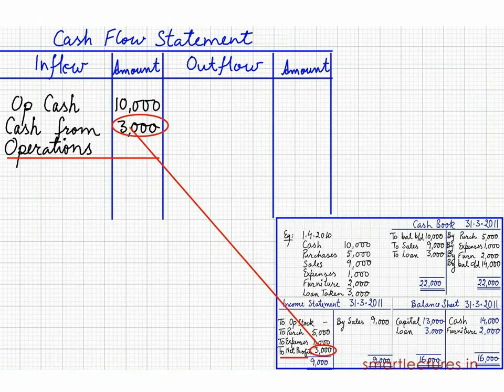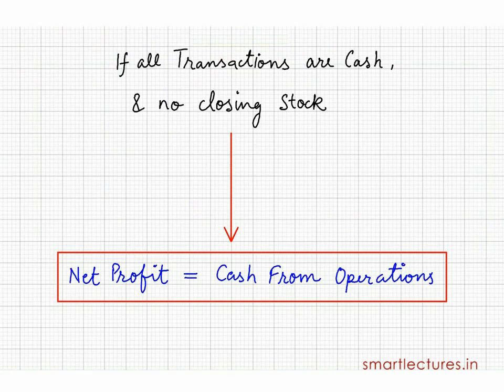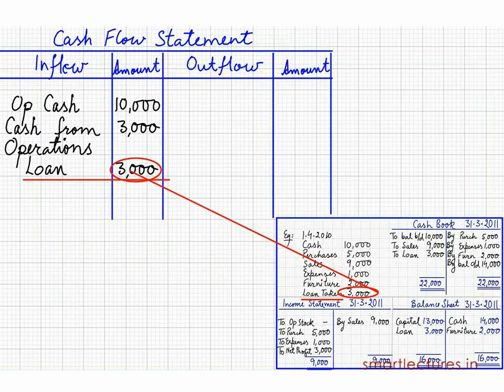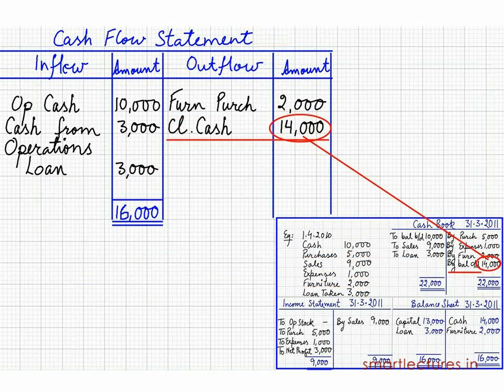You know, all transactions are cash transactions. If there is any profit, and all transactions are cash transactions and there is no closing stock, net profit and cash from operation are always the same. I have already explained in my previous question why it's happening. So total 16,000. Now on outflows, furniture purchase 2,000, closing cash 14,000, total 16,000.